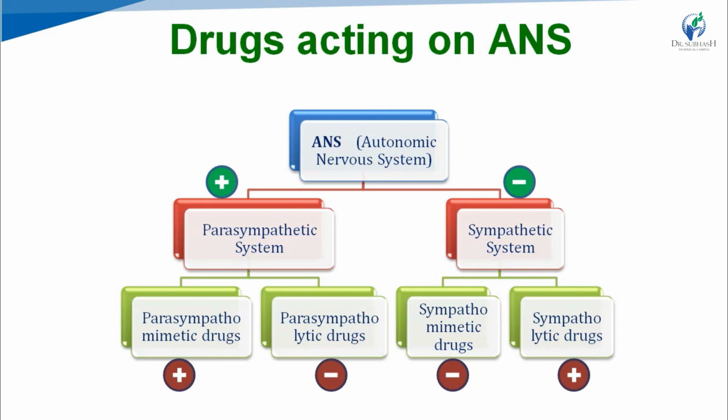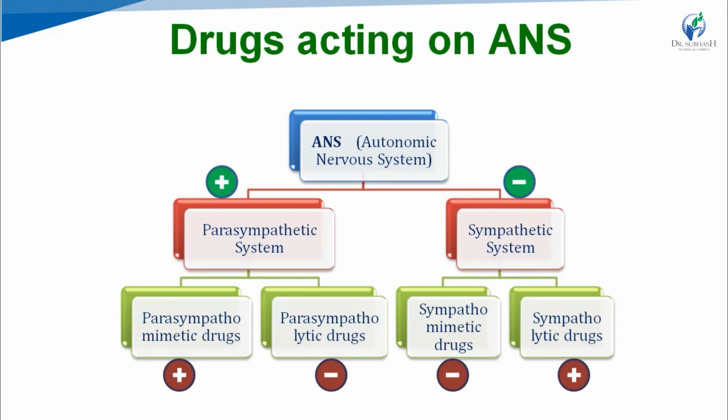Right? You just have to remember, students, the parasympathetic system is excitatory in nature and the sympathetic system is inhibitory in nature. Parasympathomimetic drugs have excitatory action and parasympatholytic drugs have inhibitory action. Sympathomimetic drugs have inhibitory action and sympatholytic drugs have excitatory action. But in all these cases, the exception is the heart and blood vessels.